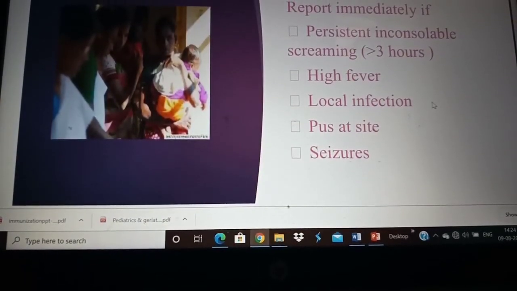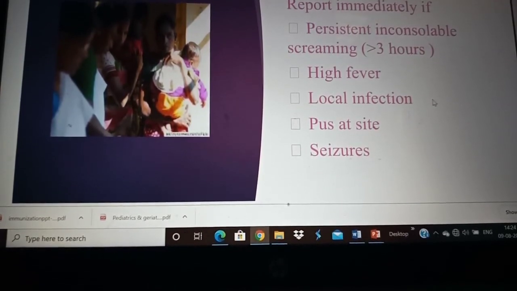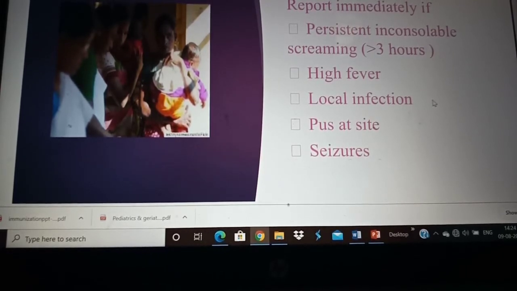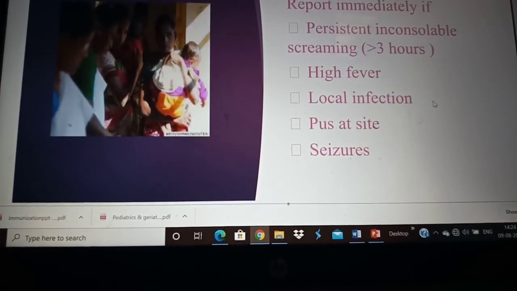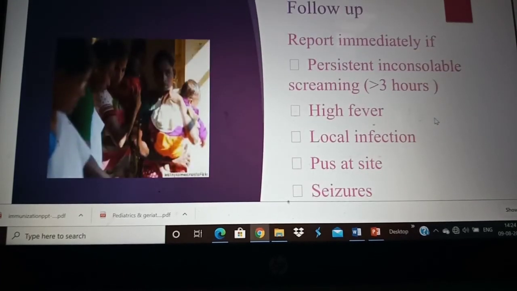Hope you understood the immunization, the types of immunization, the types of vaccines and the different immunizations given, the content, the route, the site, the parental advice that has to be given, the adverse effects and contraindications. And we also saw what is an ideal vaccine, what are some of the contraindications for immunization and when to report after immunization.